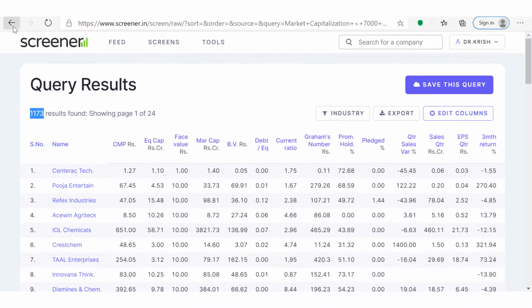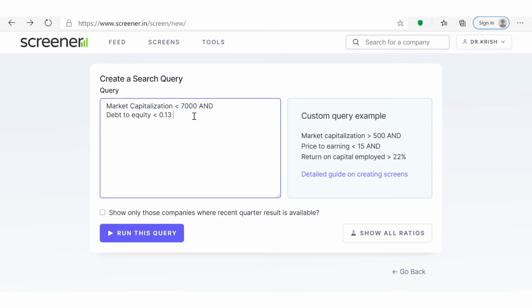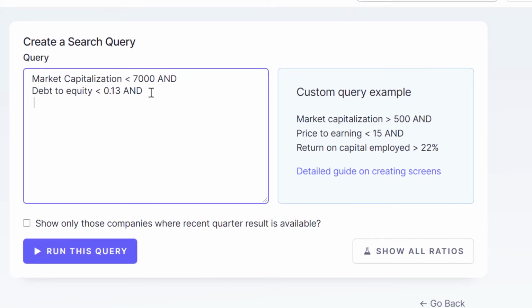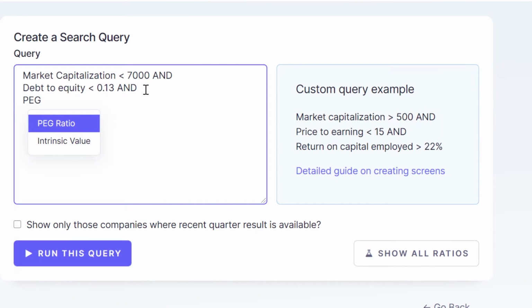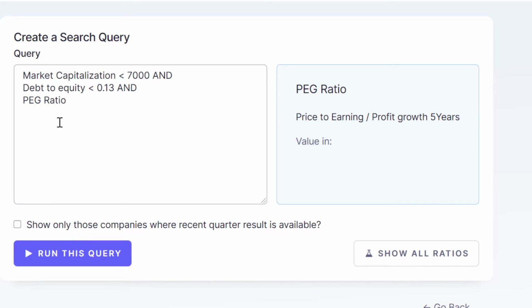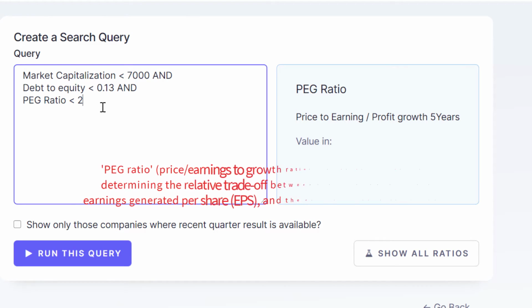Now I'll give you another small technique here. Again add another criteria and then go for PEG ratio. Here PEG is a valuation metric for determining the relative trade-off between the price of the stock, the earnings generated per share, that is EPS, and the company's expected growth.